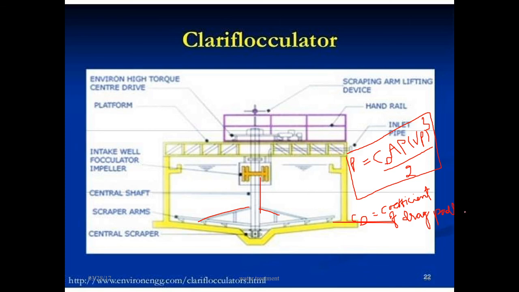Next one is K. K is a constant, that is not required here. Rho equals the density of fluid in kg per meter cube.